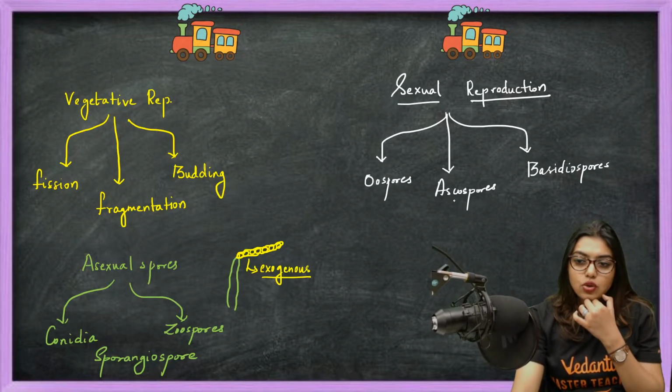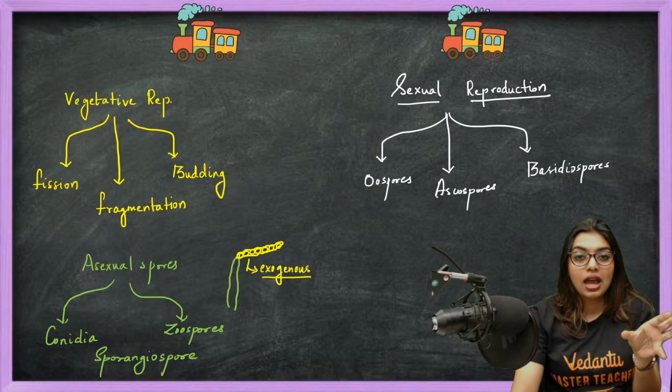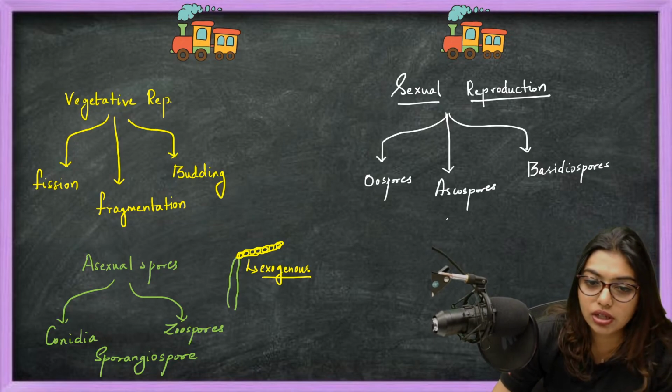From the terms ascospores and basidiospores, you should be able to understand that these fall under Ascomycetes and Basidiomycetes. At least that much you should be able to understand.